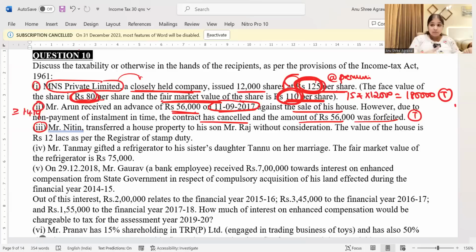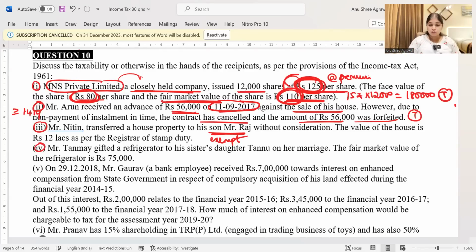Mr. Nitin is gifting the house property to his son. So first of all, who is the assessee? Mr. Nitin or his son? Under IFOS, who is the assessee? The person who is receiving the gift, right? So his son, Mr. Raj, is going to be the assessee. He is getting a gift from his father. So a gift from a father, a gift from a relative, is going to be fully exempt, irrespective of what the value of the gift is.